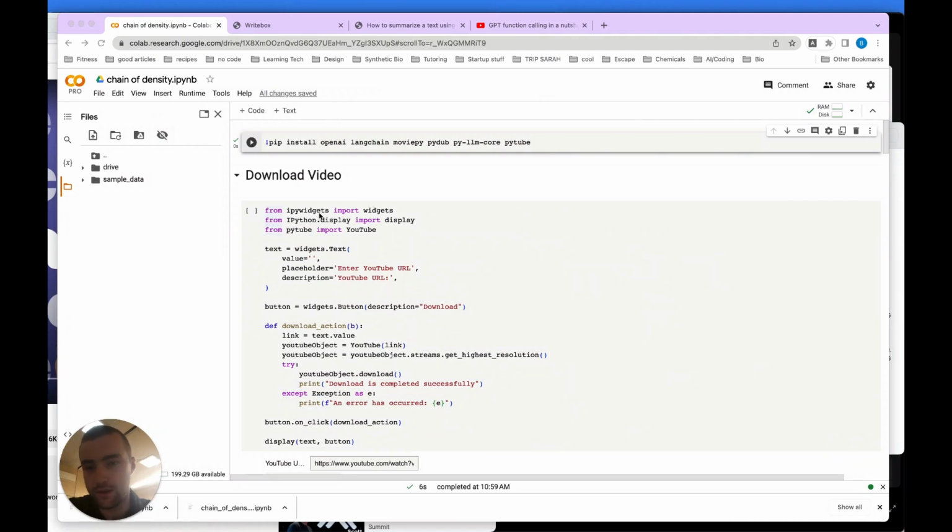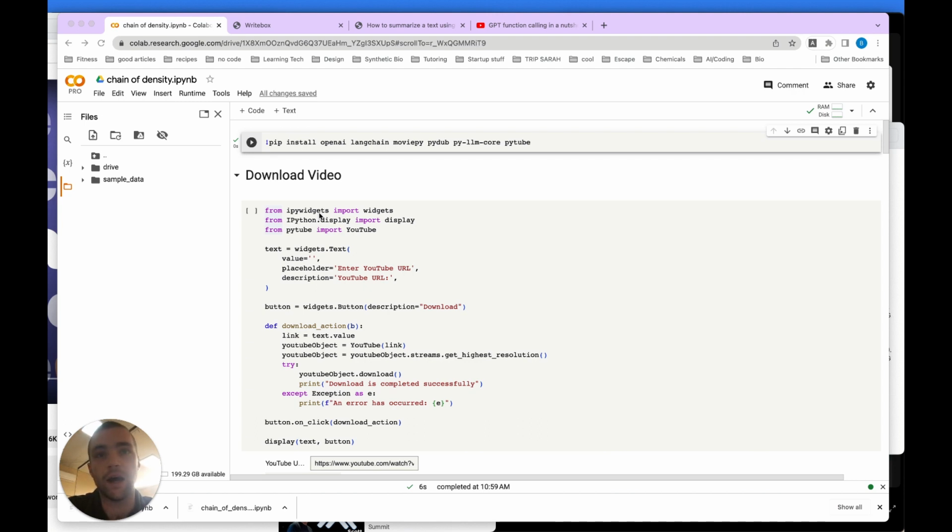Okay, so in this video, I'm going to go through a script I wrote that basically allows you to put in a YouTube link and it will do some processing of that YouTube link. It will transcribe all the audio using OpenAI's Whisper, and then it will use this technique called chain of density prompting to make a really good, short, super dense, informationally dense, 4 or 5 sentence summary.